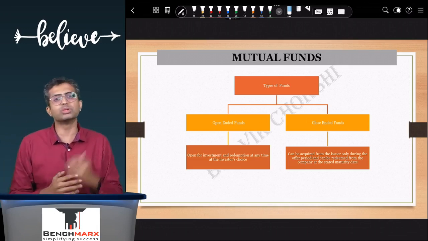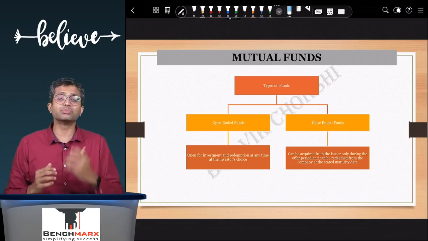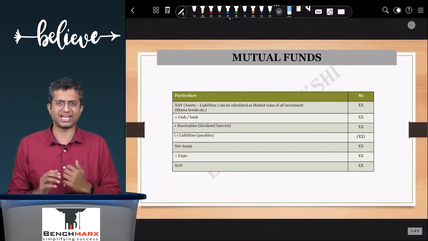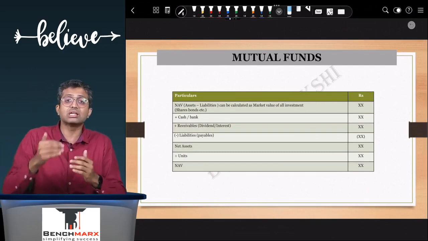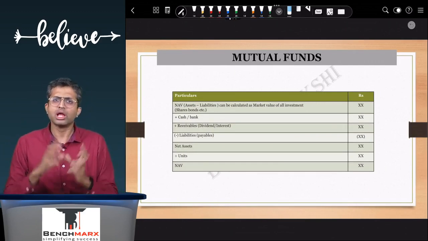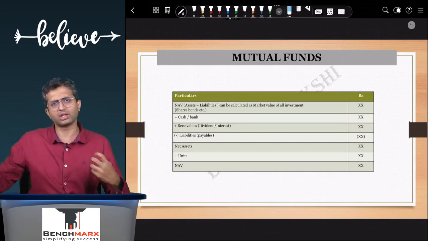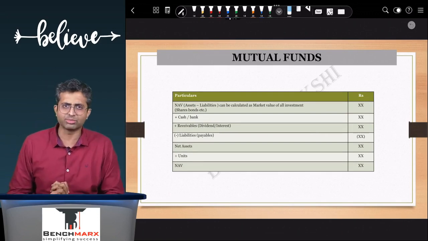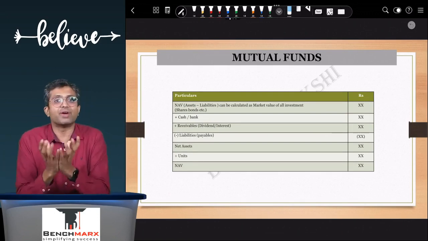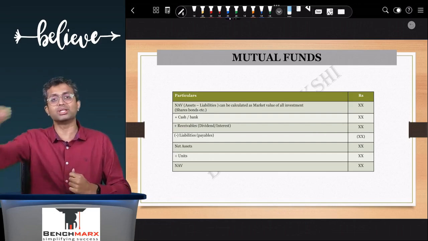However, at what price will this entry and exit happen? This is happening at something called net asset value, or NAV. Now, the performance of a mutual fund is assessed considering the NAV of the fund. Like in a company, you have shares; in a mutual fund, there are units. Shares cannot be in decimals, but units can very well be in decimals. So how will you find the value of these units? One of the best methods to consider the value of these units is considered to be the NAV.